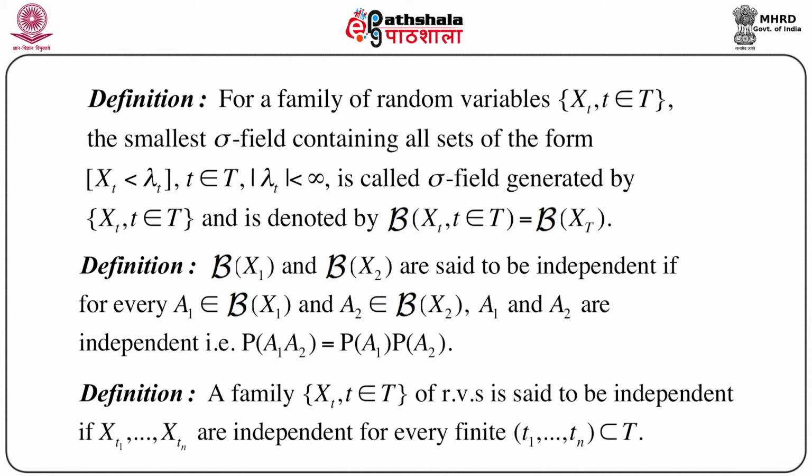This family is said to be independent if Xt1, Xt2, ..., Xtn are independent for every finite collection t1, t2, ..., tn which is a subset of capital T. That means take any finite collection of suffixes from capital T, and if for such suffixes all the random variables are independent, and this is true for every such finite set, then we say that this family of random variables is independent.